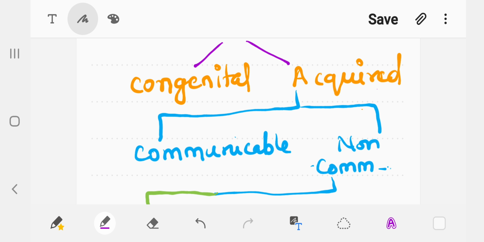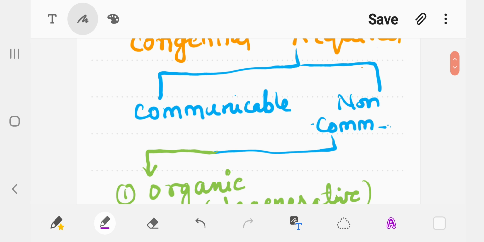If we are going to define communicable disease, these are the diseases which are spread by or caused by different pathogens. Namely, it could be a virus, Rickettsia, bacteria, fungal origin, protozoans, or worms. They can transmit their presence from one person to another person, and they can be speedily transmitted in the population also. You may have several examples of such communicable diseases.